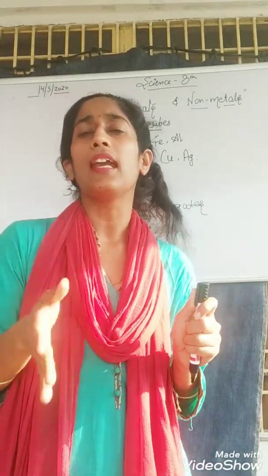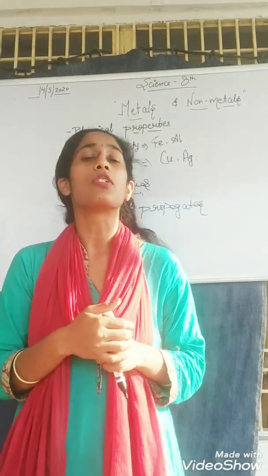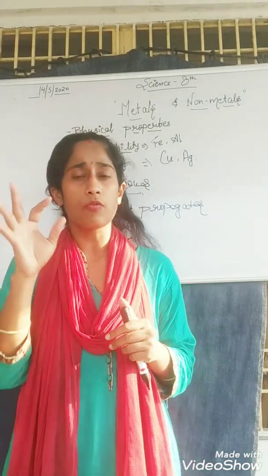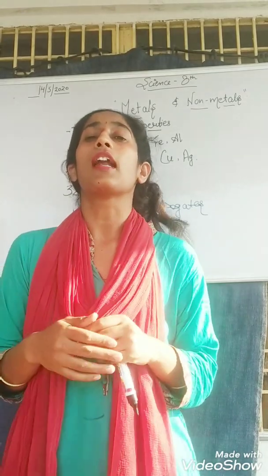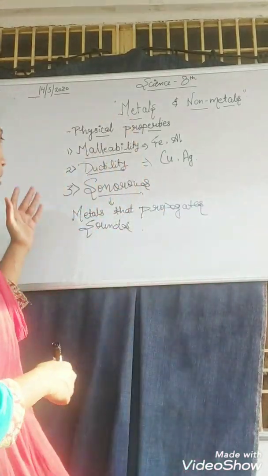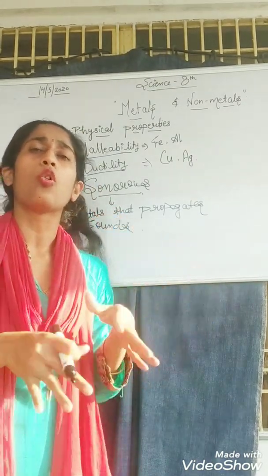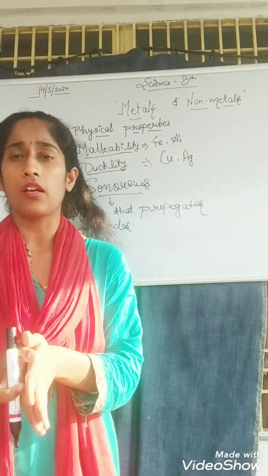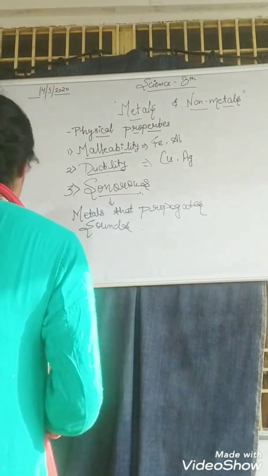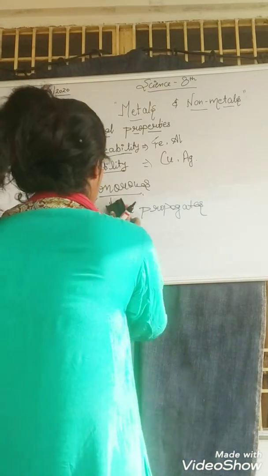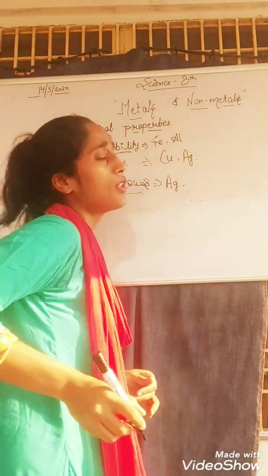Like simply take the example of steel plates or aluminium plates in your houses. Just throw one once and listen to its voice. It has some voice, it is sonorous to us, so it will come in the category of metals. So sonorous simply means metals that propagate sounds, metals that make sound when they are thrown or beaten, or when they are taken from one place to another. In sonorous you can take the example of silver plates or steel plates.